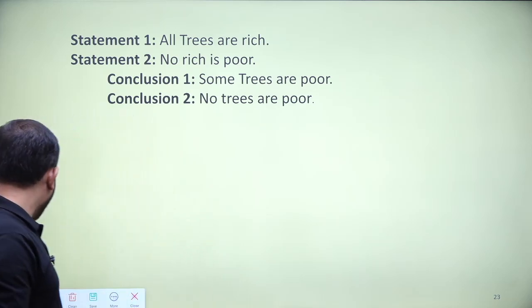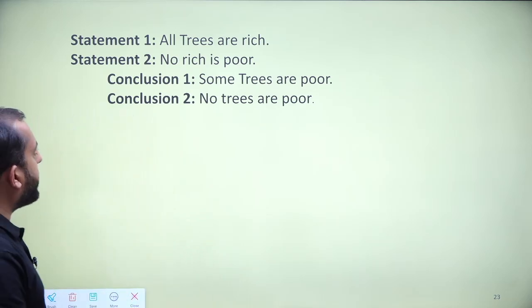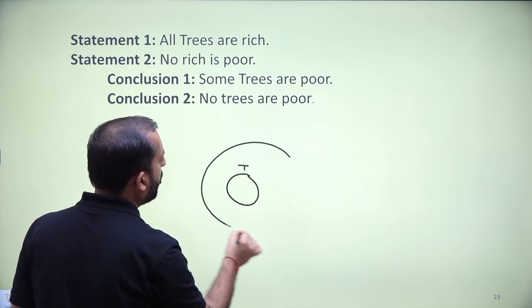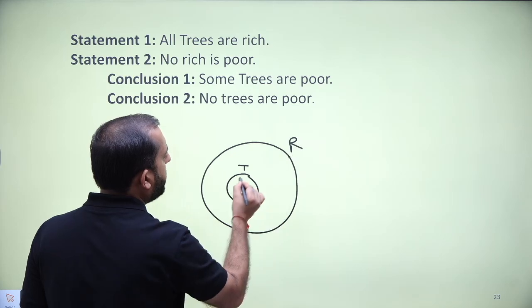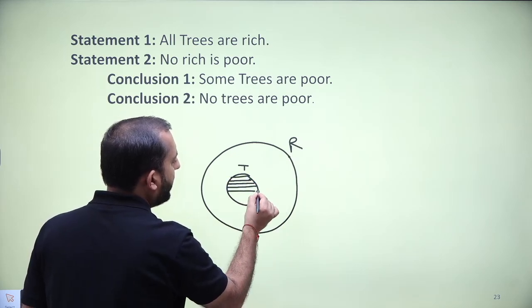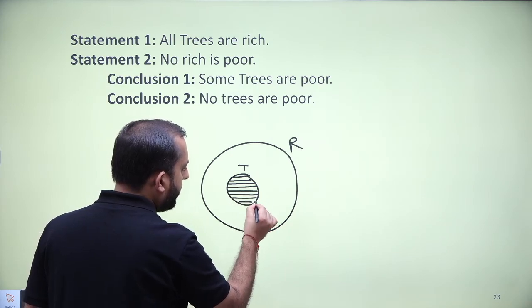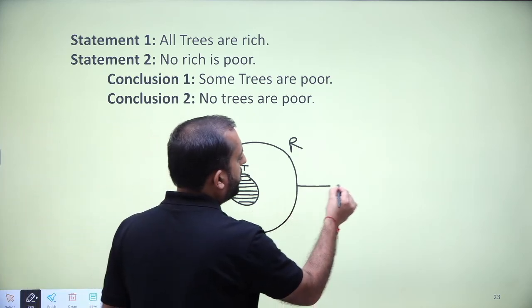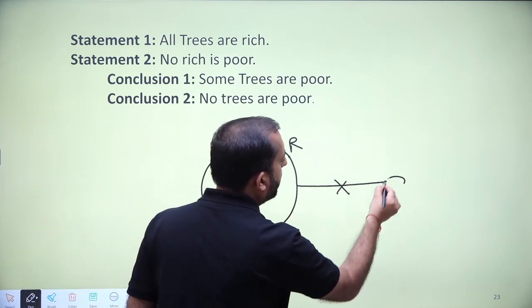It says all trees are rich. So all trees are rich should be drawn like this, and this entire tree should be definite reason. Now no rich is poor.